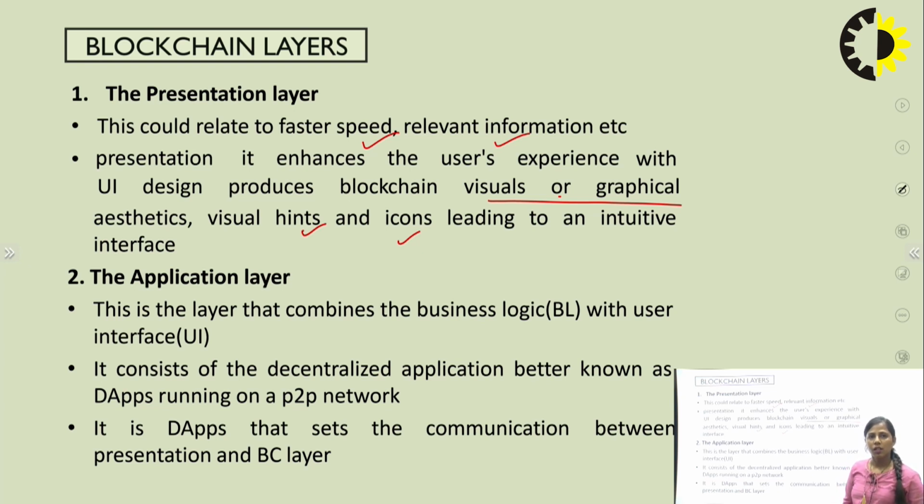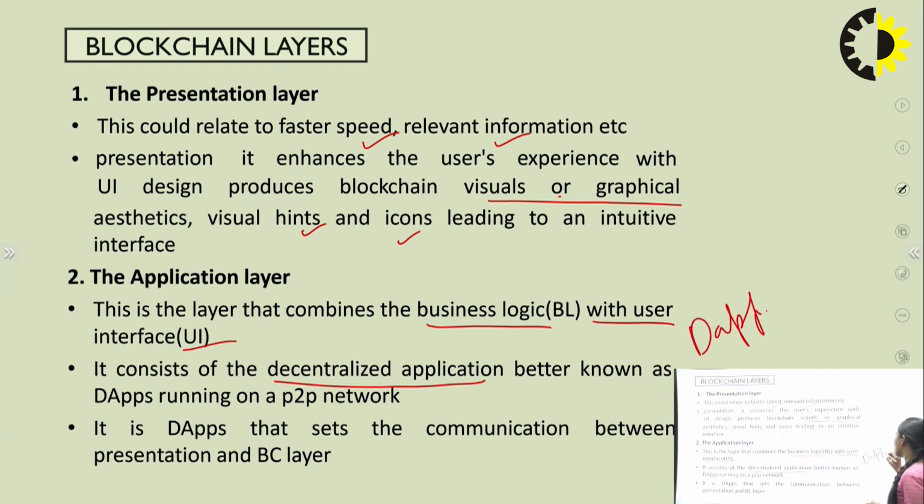The application layer is the communication between your presentation layer and the blockchain layer. What the application layer does is combine the business logic with the user interface. Whatever the logic behind your application is, it will be combined with the interface. It is the communication between the interface and the logic provided by the blockchain. It consists of decentralized applications, also called DApps.